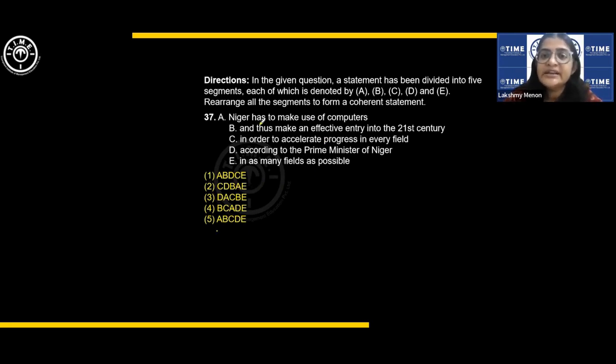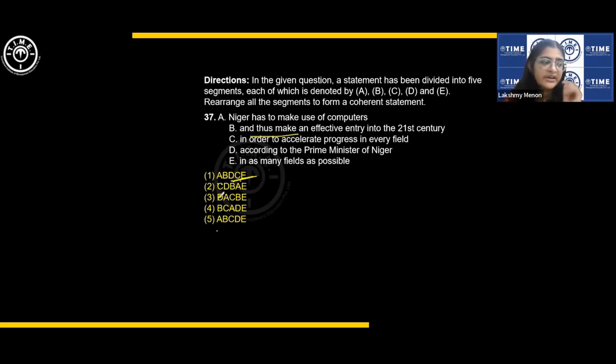Let us try this. Niger has to make use of computers and thus make an effective entry into the 21st century in order, according to the Prime Minister of Niger, in order to accelerate progress in every field, in as many fields as possible. Now, there are so many misfits there, right? Niger has to make, the A is okay. But and thus make an effective entry should be at the end. It's a conclusion. There itself you should be able to understand.